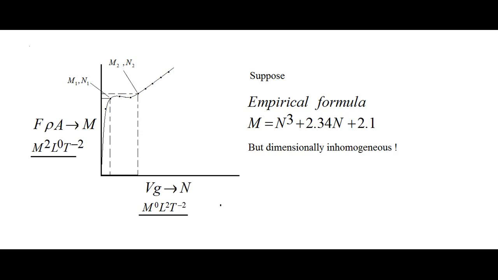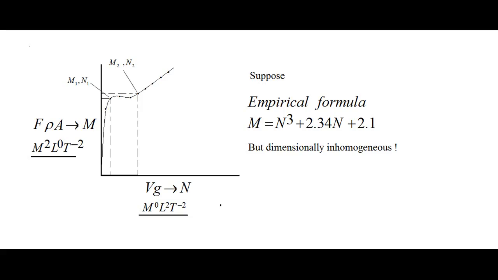But the problem in this formula is that, however this formula is correct in terms of magnitude, in case we check the dimensions of both sides, we can see that the dimensions are not matching. This formula is correct in terms of magnitude, but dimensionally it is incorrect because it is a dimensionally inhomogeneous formula. For any physical formula the right hand side dimensions must equal the left hand side dimensions. So this formula is incorrect.